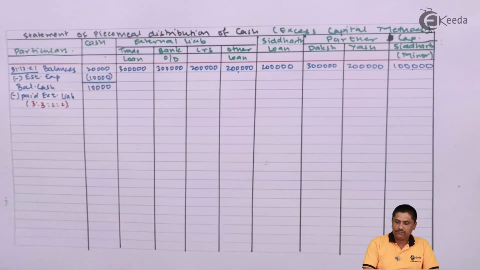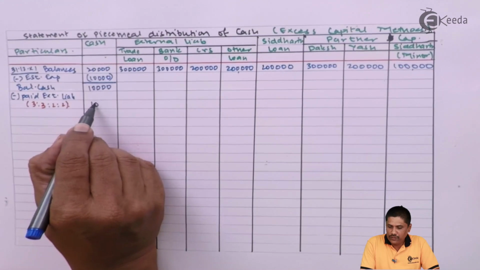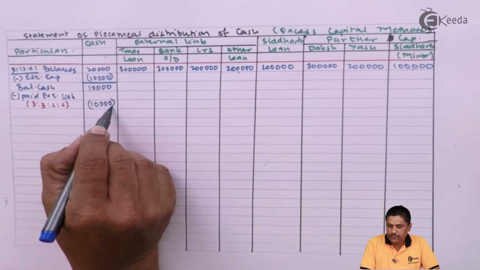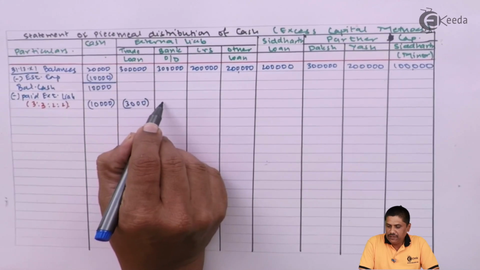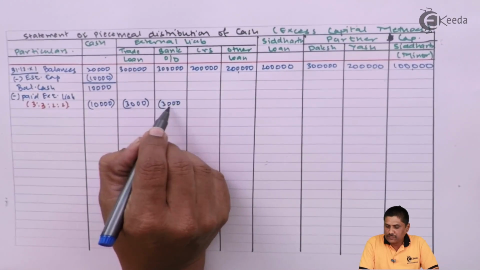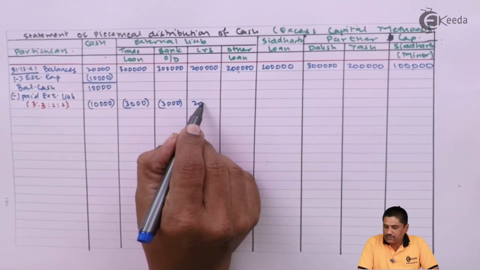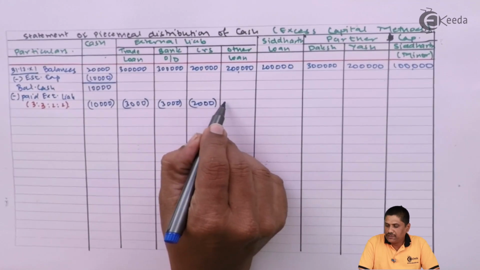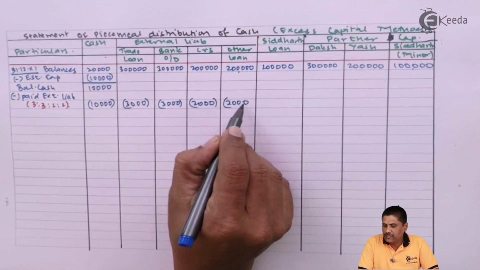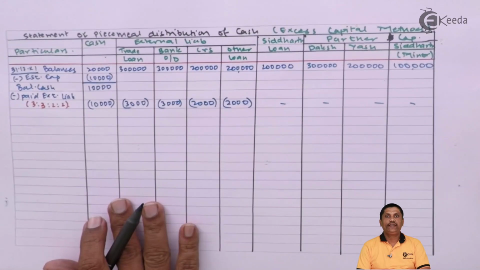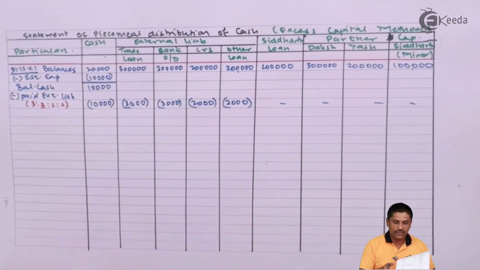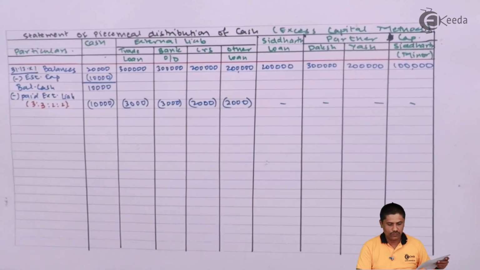So firstly, we are paying all together 10,000. First liability will get 3,000. Second liability will get 3,000. Third liability will get 2,000. And last liability will get 2,000. In this way we have paid to the other liabilities. ठीक है, तो बैलेंस कितना है देख लेते हैं अभी. So close that.